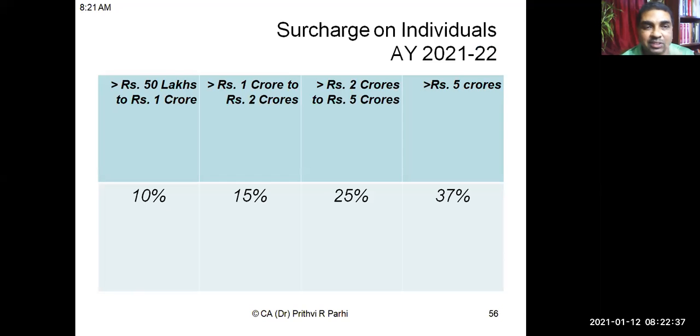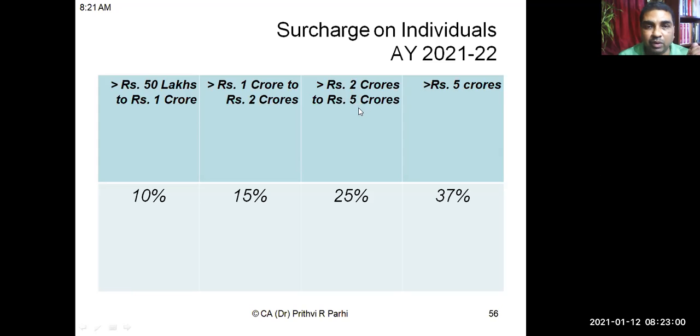And for individuals, this is the surcharge rate. Surcharge is levied on the income tax itself. You can say this is a tax on tax. Surcharge rates are 10%, 15%, 25%, and 37%. It depends. If the total income is more than 50 lakh but up to 1 crore, then 10%. Above 1 crore but up to 2 crores, 15%.